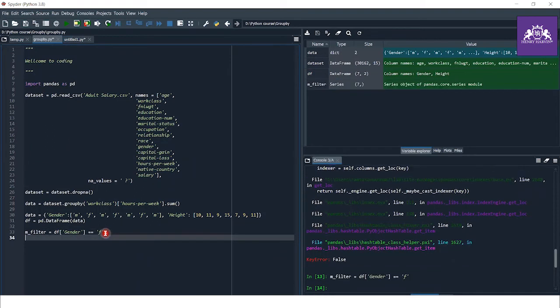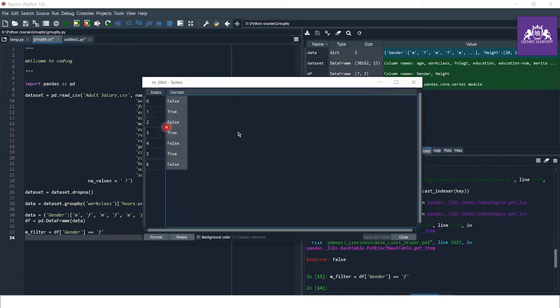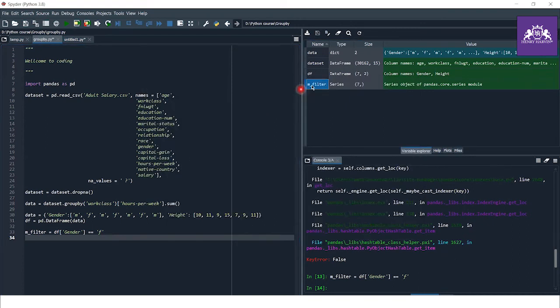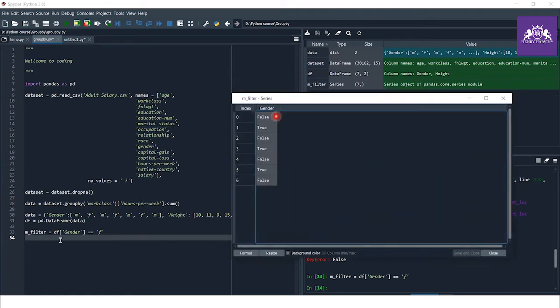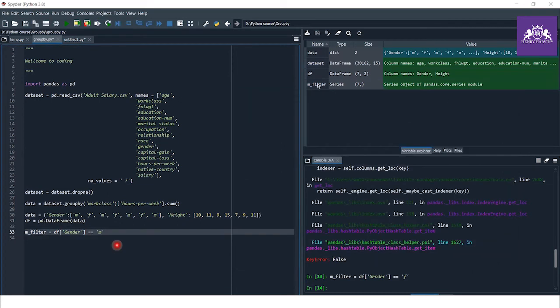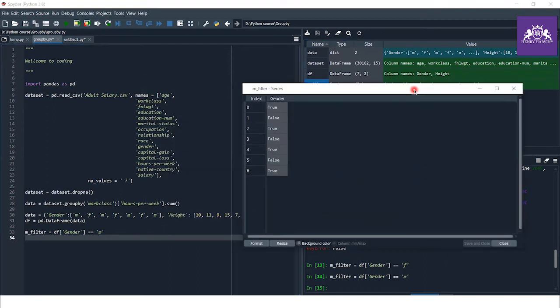And yes, M filter series, first to first. So here as you can see we get a series of true and false. In M filter we have gender equals to M, and in our first row we have M, and that's why it gets true, and in the second row we have female and it gets false.